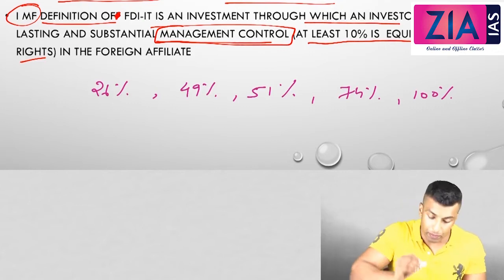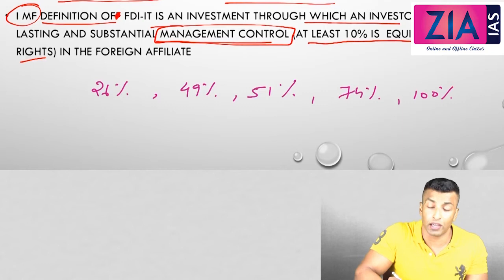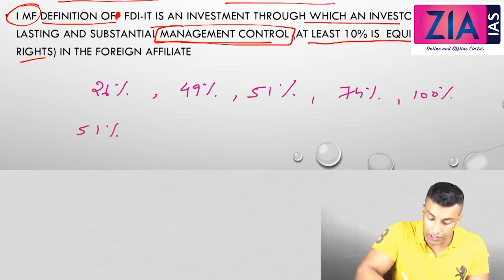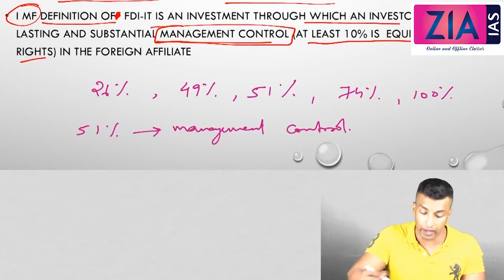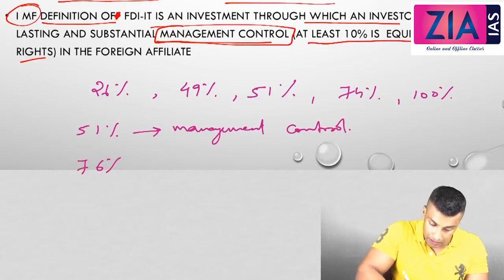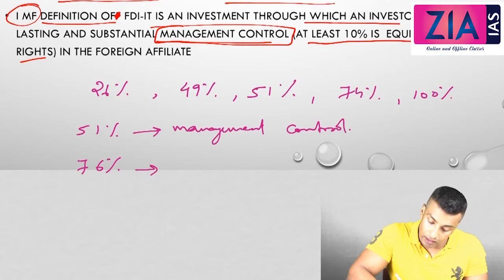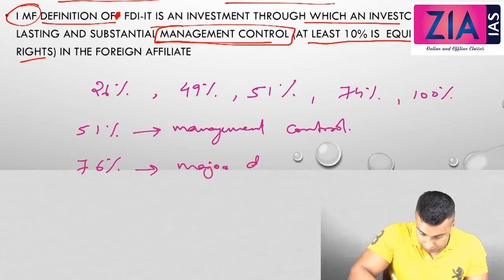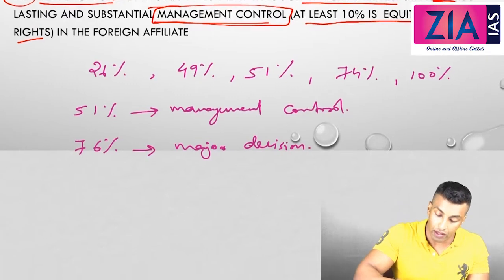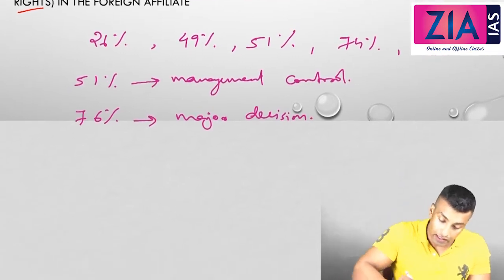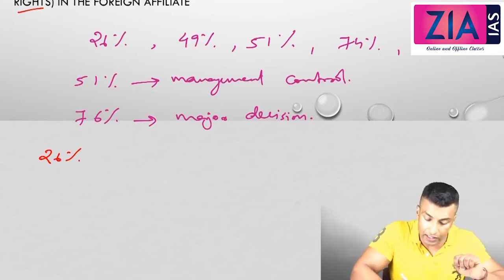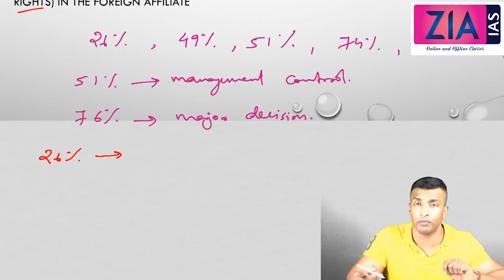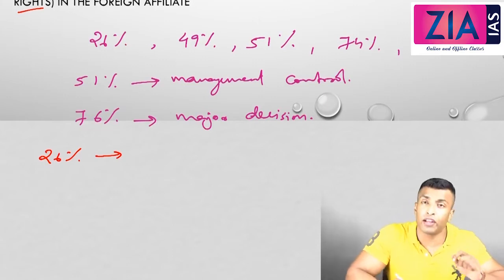Now I'll explain these ceilings, but before that, you should understand that if you need to have management control, you need 51% of the shareholding. And if you have 76%, you can take major decisions. For major decisions you need 76% of the shareholding. Now let's take the first case. You have 26%. FDI is allowed till 26%, meaning 26% of the shareholding is with the foreigners. Here 74% is with the Indians.